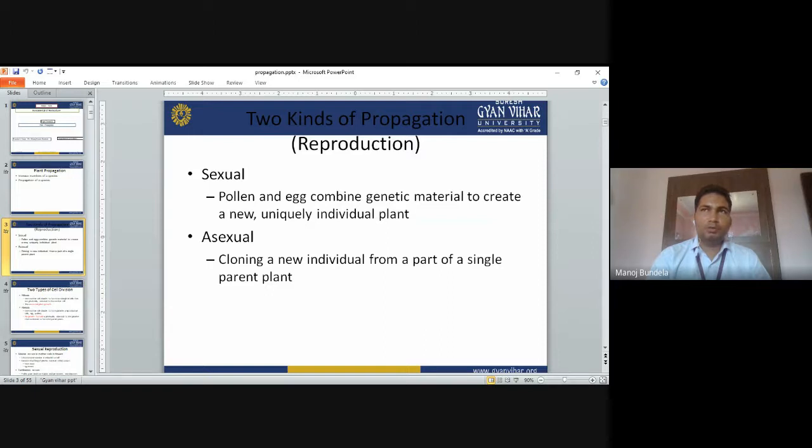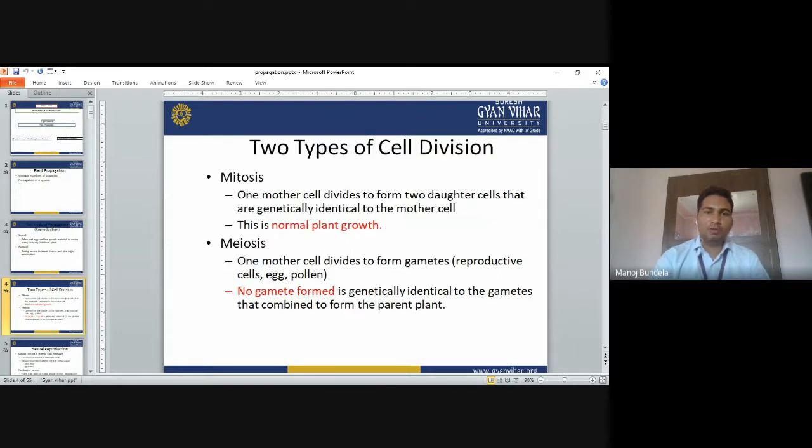In sexual propagation, we normally use seeds. After the combination, the seeds develop, and those seeds we use as propagation material. But in asexual propagation, we use vegetative methods of propagation like cutting, grafting, layering, and budding. These methods we use in asexual propagation, which means any plant part can be used for the propagation.